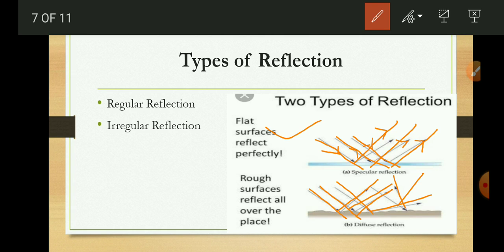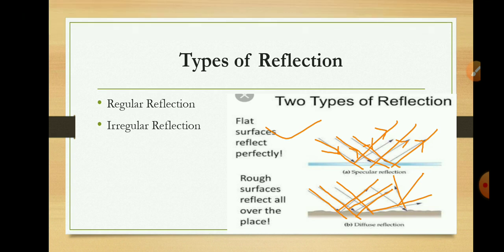Regular reflection takes place on a smooth, shiny, polished surface, and irregular reflection takes place on a rough or irregular surface. I hope you understood the types of reflection, that is regular reflection and irregular reflection.